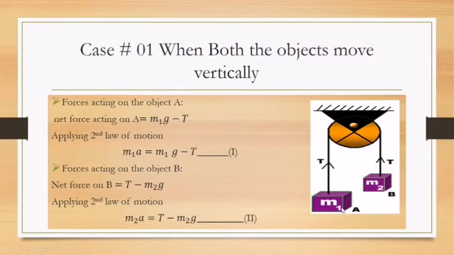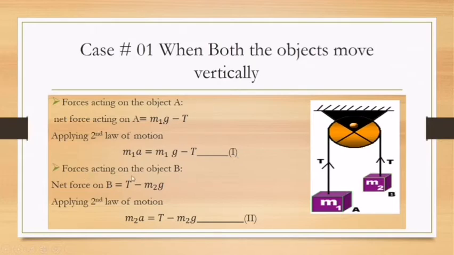Since the weight of object M1 is greater than the tension, the net force on M1 is equal to weight minus tension. Since weight is greater than tension, it is M1G minus T. Applying the second law of motion, net force is equal to M1A. So we are applying the second law on mass M1, that's why F, the net force on object A, is equal to M1A. So M1A is equal to M1G minus T. This is our equation number 1.